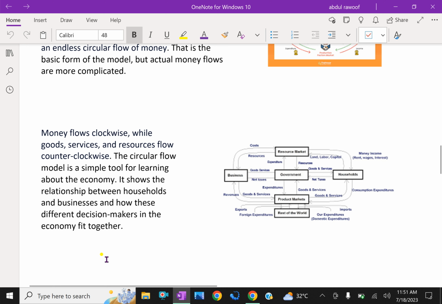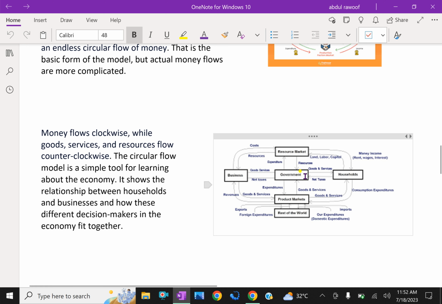The flow of goods, services, resources, and money payments in a simple economy is given here. Households and businesses are the two major entities in a simple economy. Business organizations use various economic resources like land, labor, and capital, which are provided by households, to produce consumer goods and services which will be used by them.